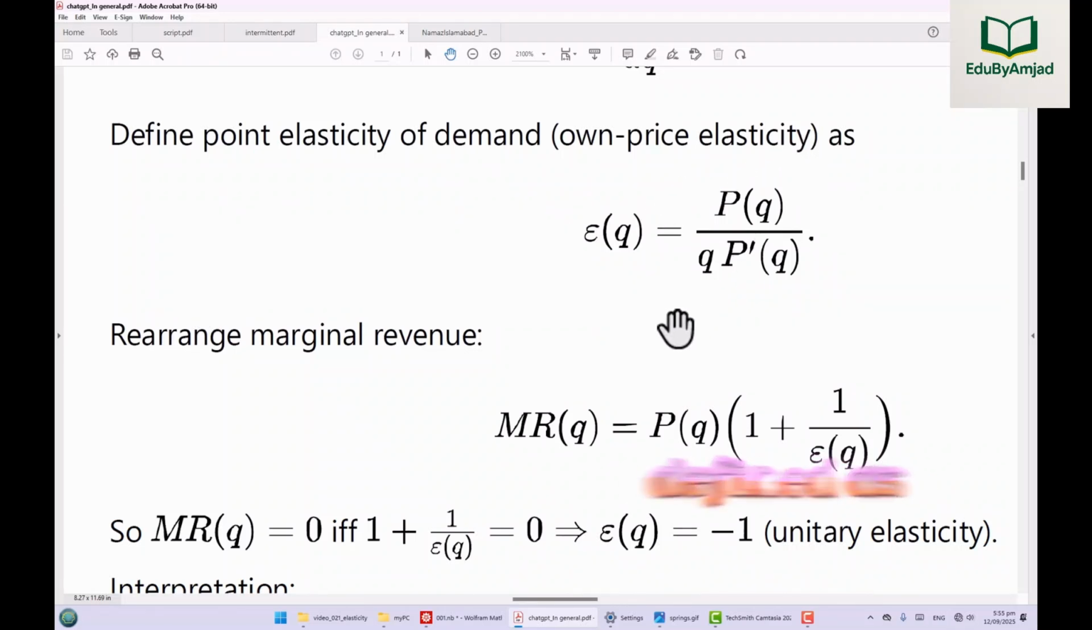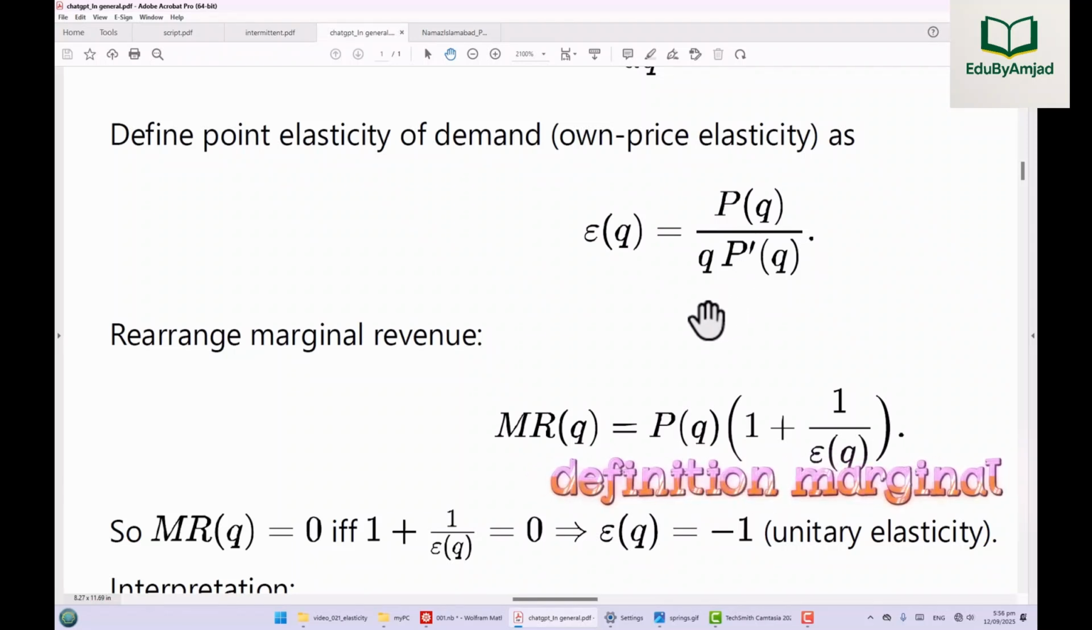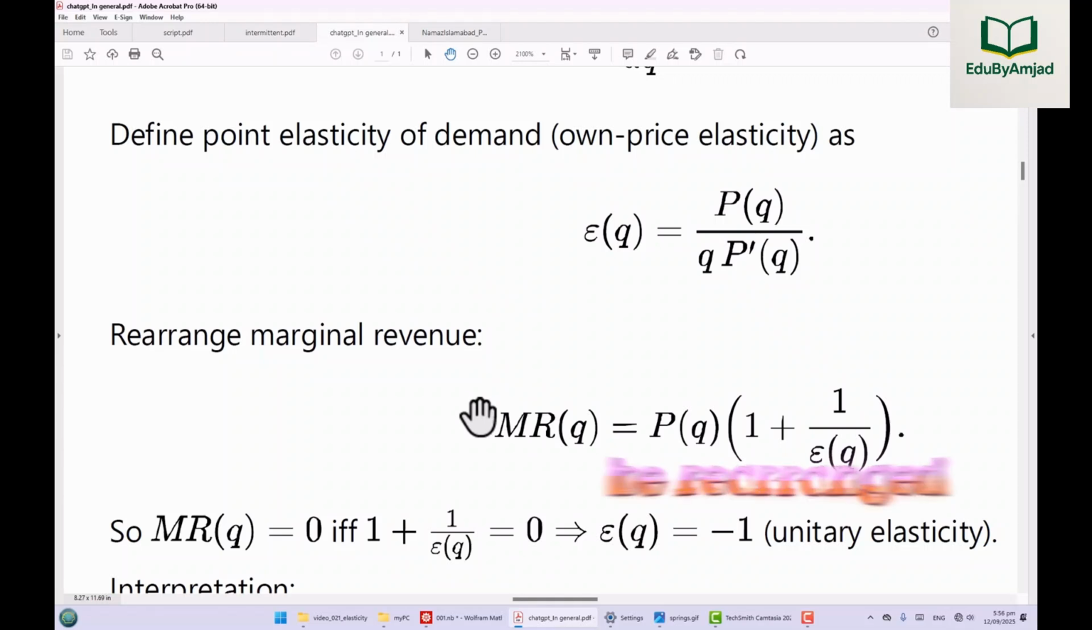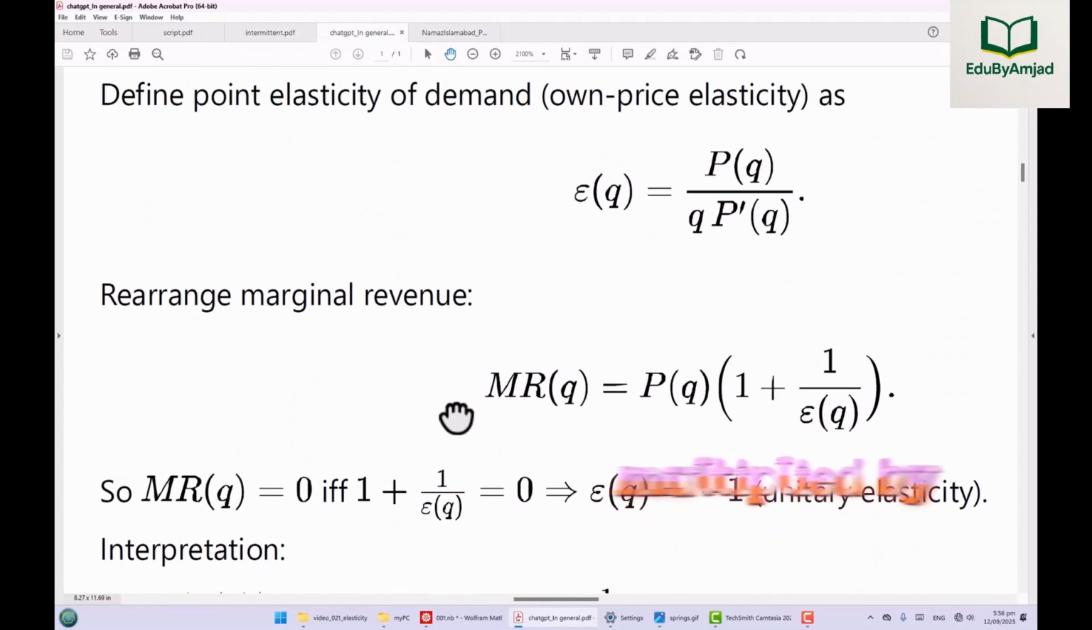Elasticity is defined as the reciprocal of the slope of P of Q multiplied by the ratio of P of Q to Q. With this definition, marginal revenue can be rearranged as P of Q multiplied by the term 1 plus 1 over elasticity. From this expression, we see when marginal revenue is 0, elasticity in absolute value equals 1.